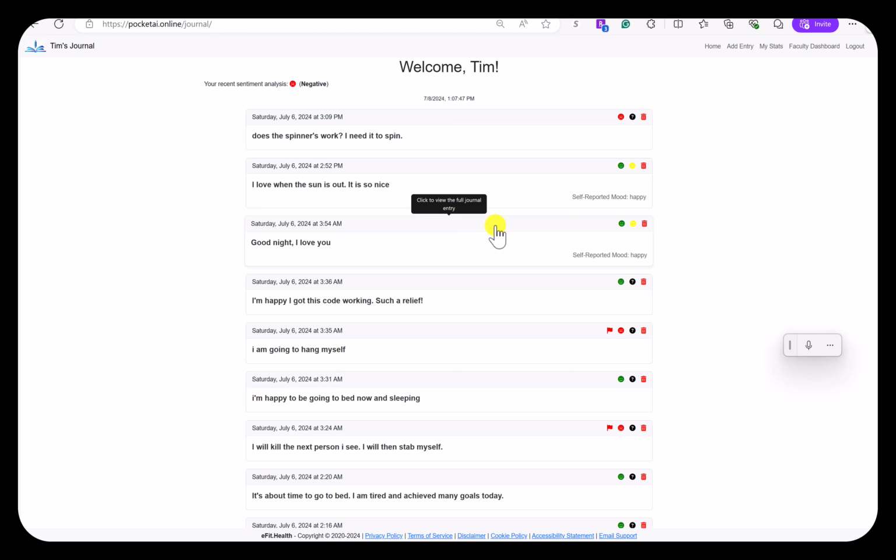Here's a quick tour of PocketAI Journal. Please pardon the messages. They're just test messages, and especially the violent ones are just to trigger the system, which I'll show you more about in a minute. But here's the main page of the journaling system.